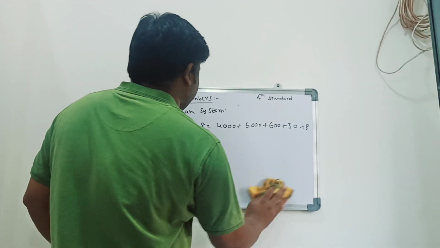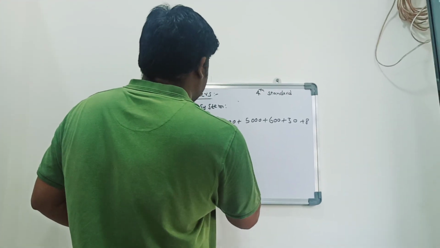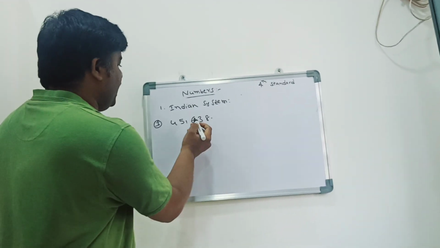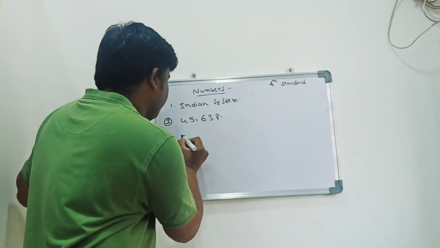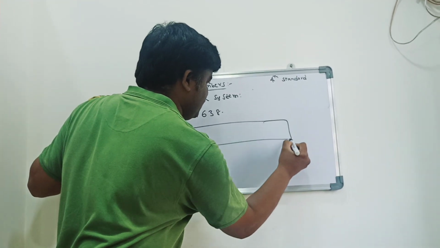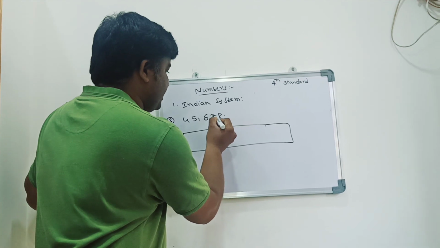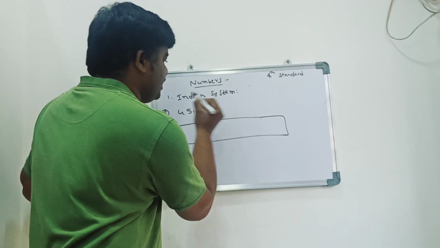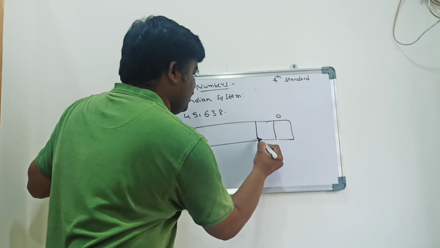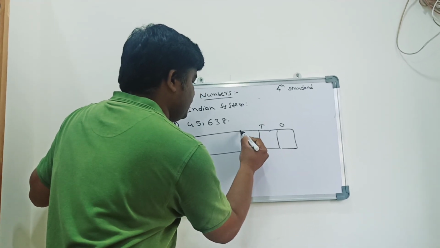Okay, next. Yes. So here, usually, we call it 45,000. I am writing a table here once. So this is the ones place, tens place, hundreds, thousands, 10,000s. Ones, tens, right?